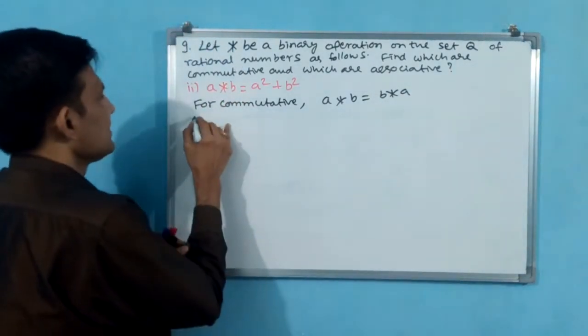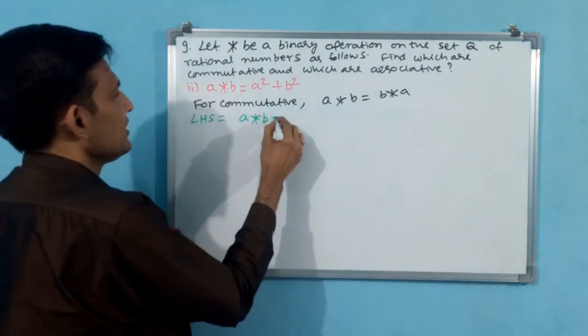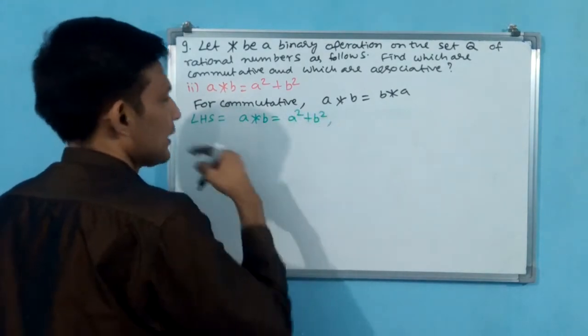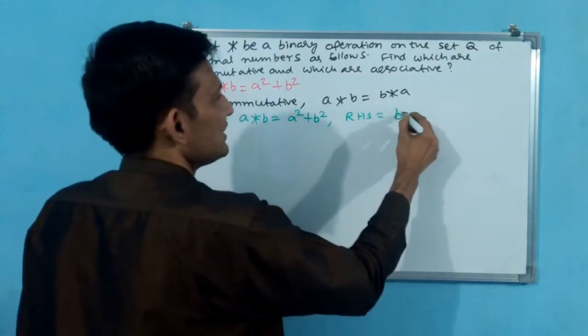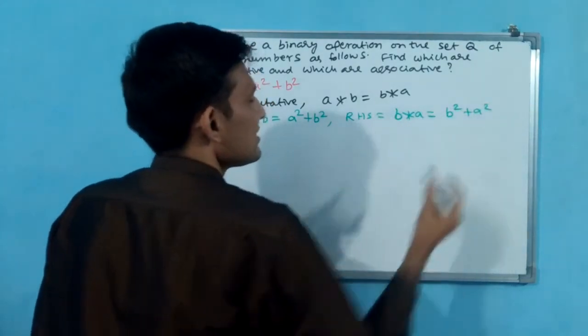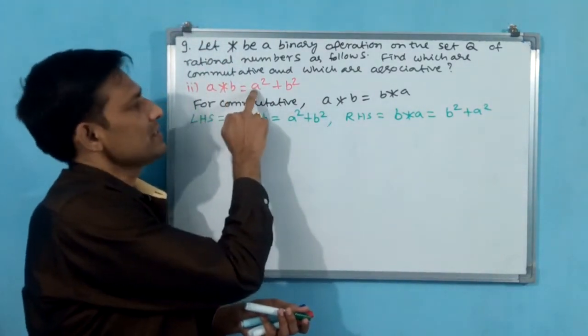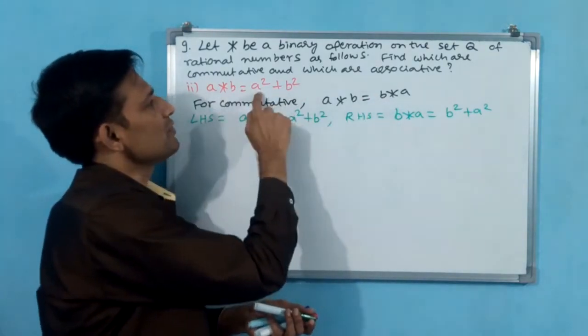Write LHS. LHS is equal to a star b, which is a square plus b square. RHS is equal to b star a, which is b square plus a square. Is it correct? You see, a star b means a square plus b square, and b star a means b square plus a square.